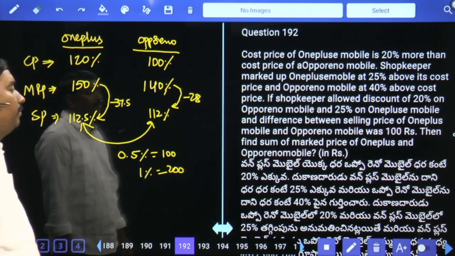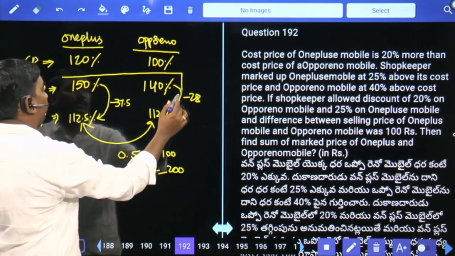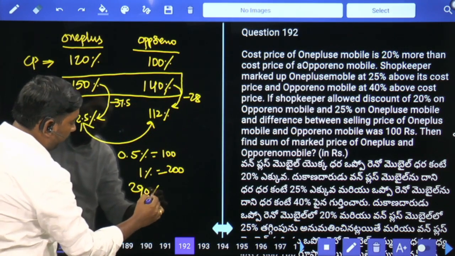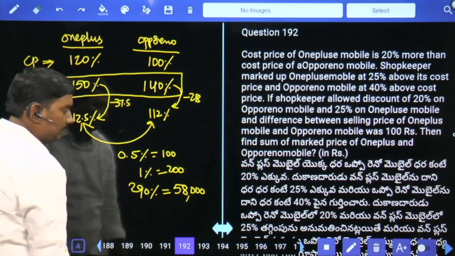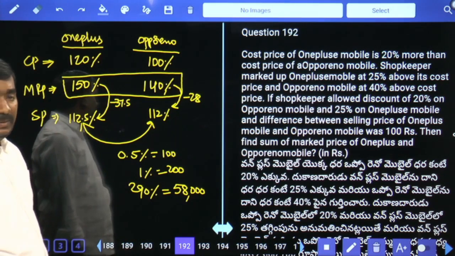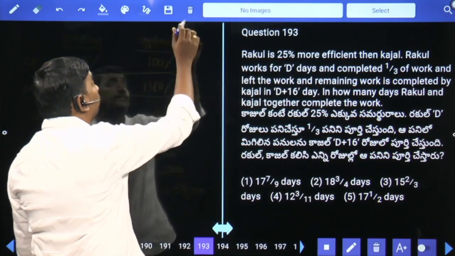Then find the sum of market price of OnePlus and Oppo Reno mobile together. Market price of OnePlus and Oppo Reno: 150 plus 140, 290%. How much is that? As 1% value is 200, then 290% value is 58,000. That is your answer. Next.